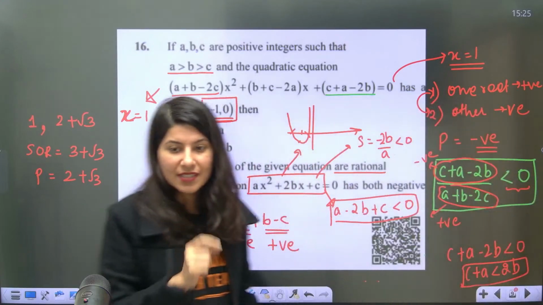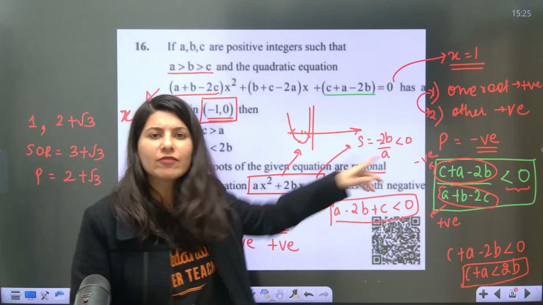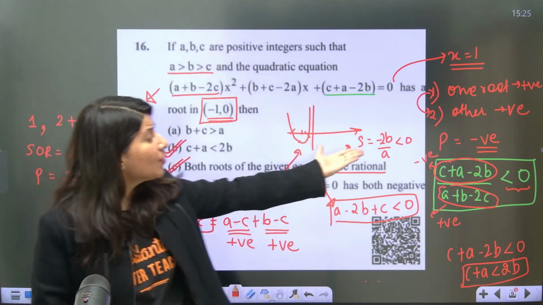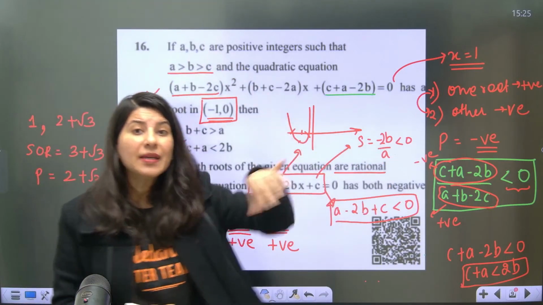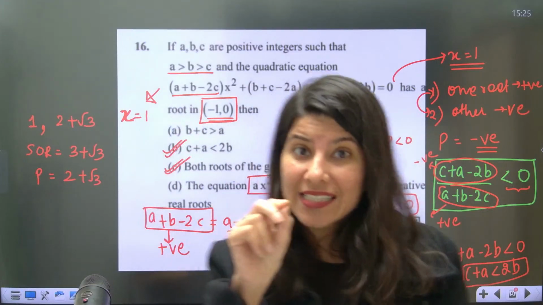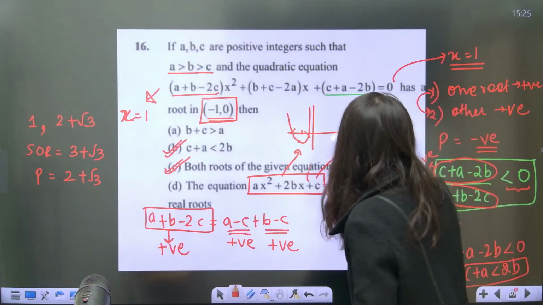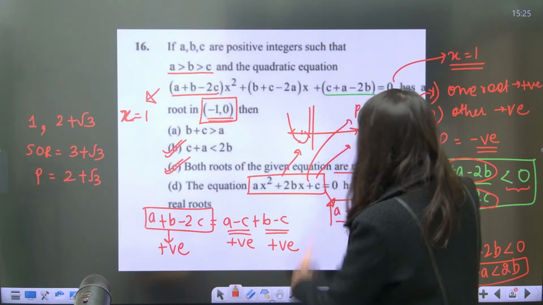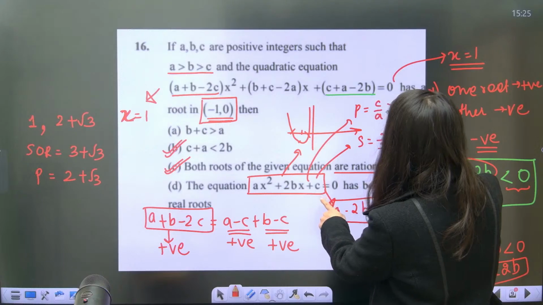The sum of roots is minus 2b by a, which is negative. Ma'am, why negative? Because b and a are positive, so clearly your sum is negative. Just tell me, you have two roots whose sum is negative and whose product is c by a, which is positive.